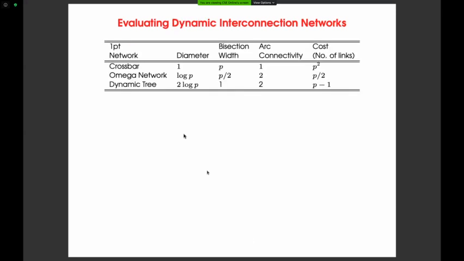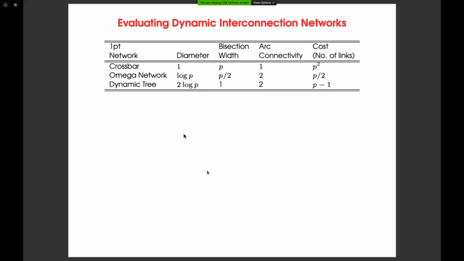Now these are the parameters for the dynamic network. For crossbar the diameter is 1, because there is only one switch. The bisection bandwidth is p, and the arc connectivity is 1: if one link is broken, the node will be detached from the network. The cost of link is p square, the number of switches.